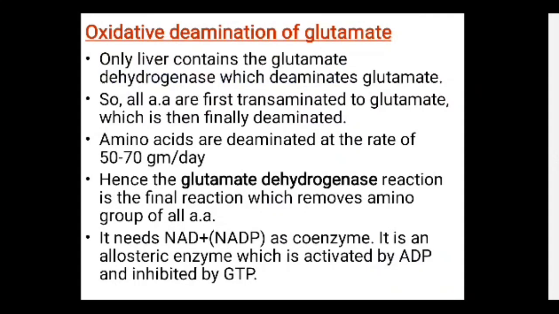Amino acids are deaminated at the rate of 50 to 70 gram per day. Hence, the glutamate dehydrogenase reaction is the final reaction which removes the amino group of all the amino acids. This reaction needs NAD plus or NADP as a coenzyme, and it is an allosteric enzyme which is activated by ADP and inhibited by GTP.